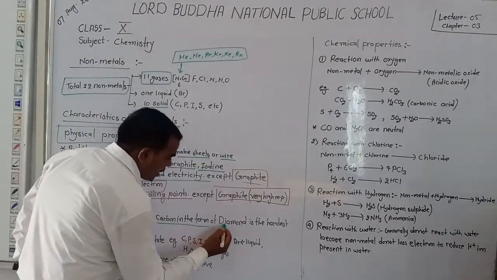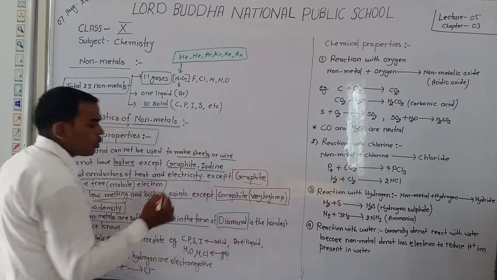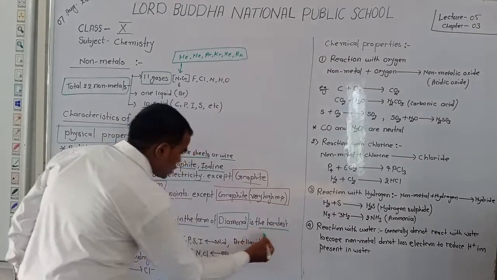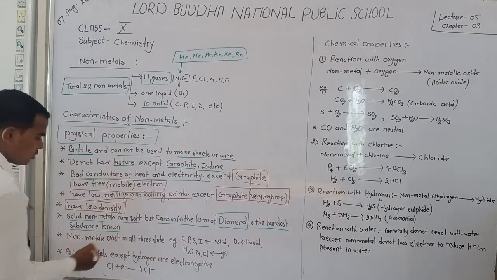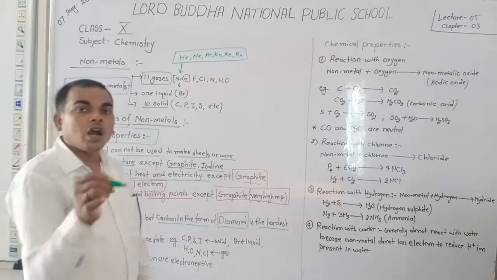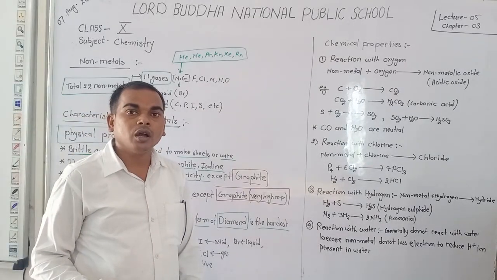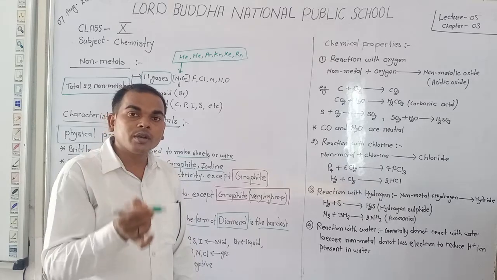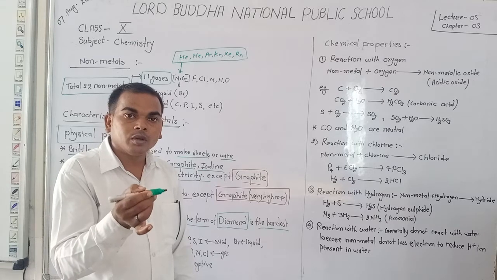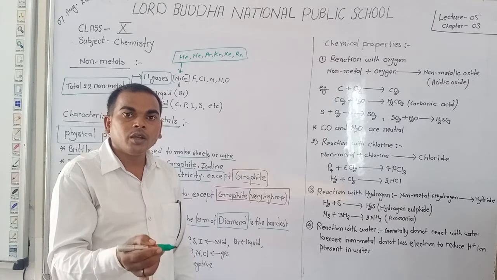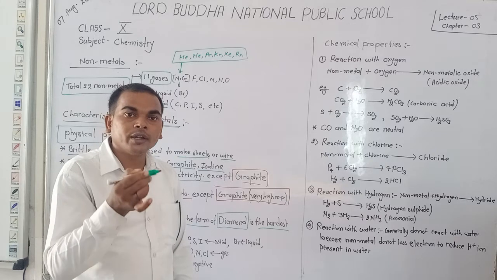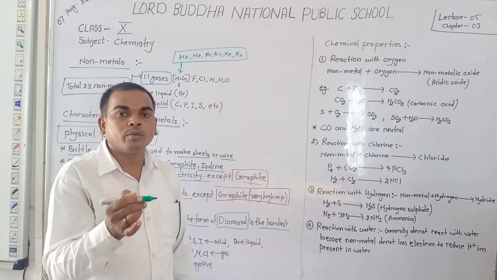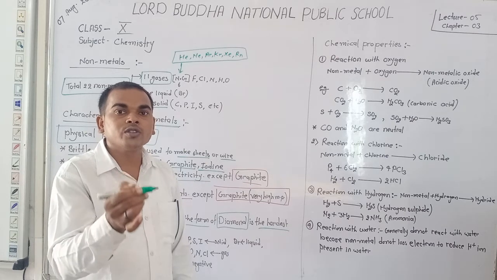carbon in the form of diamond, which is an allotrope of carbon, is the hardest substance known. Which is the hardest substance? Diamond is the hardest substance, which is an allotrope of carbon. Carbon is a non-metal, so carbon in the form of diamond becomes an exception among solid non-metals because solid non-metals are soft, but carbon in the form of diamond is known as the hardest non-metal. Okay.